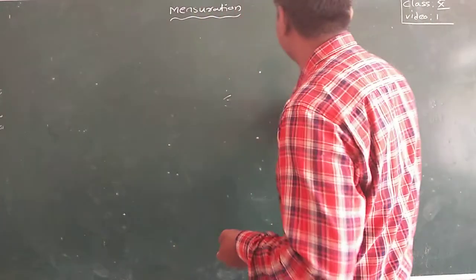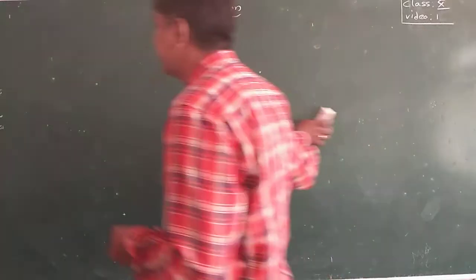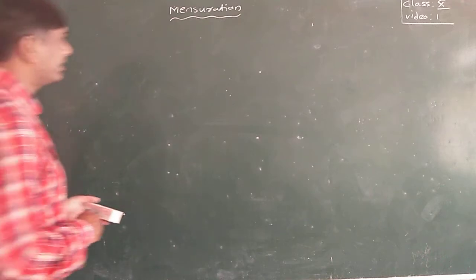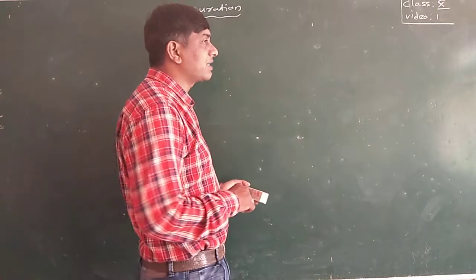So, what is mensuration? Mensuration is a branch of mathematics that studies the measurement of geometrical figures and their perimeters like length, volume, shape, surface areas and lateral surface areas.